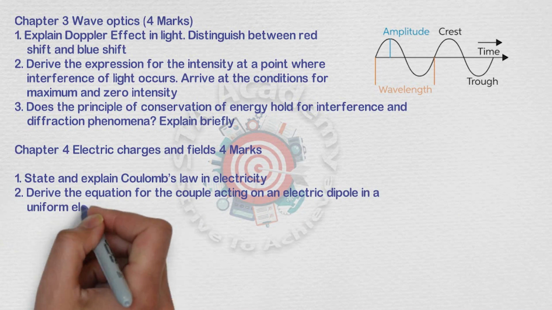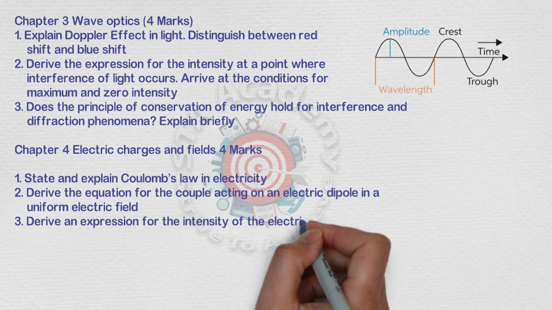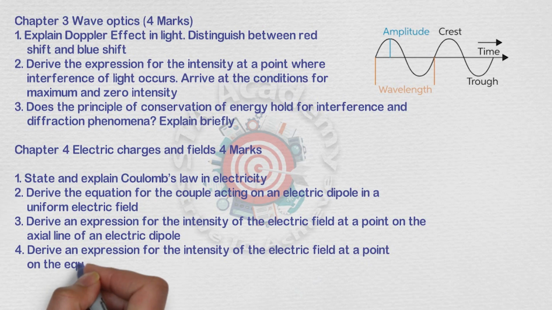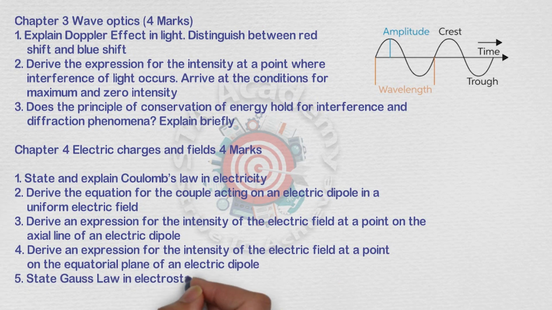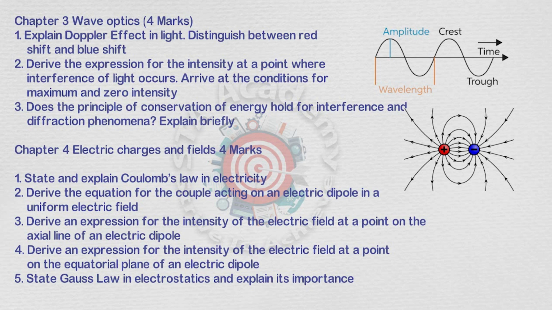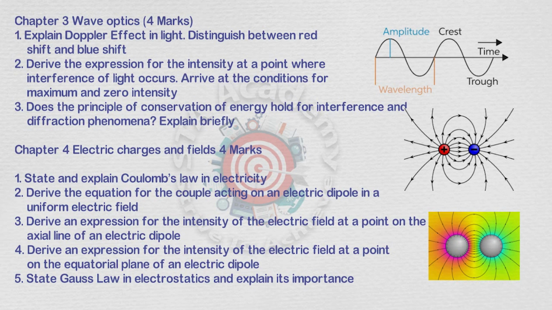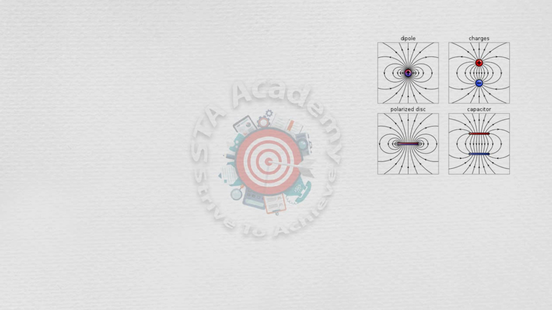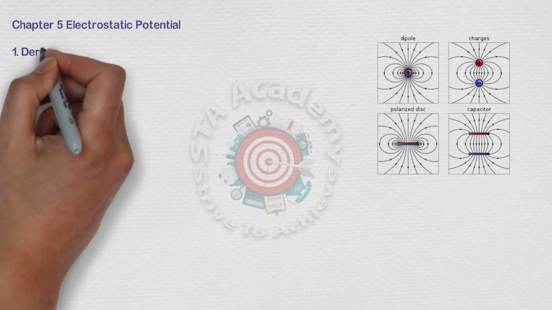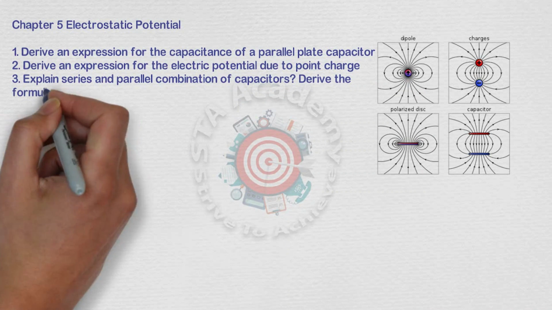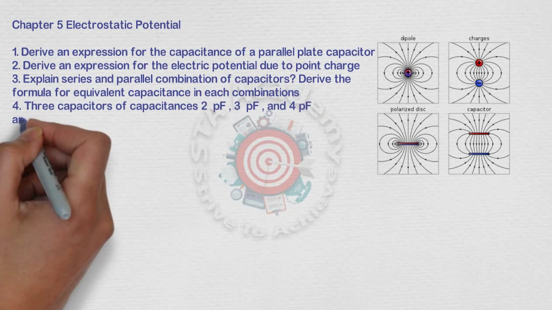Next is electric charges and fields. In electric charges and fields, Coulomb's law, uniform electric field, intensity of electric field, an expression for the equatorial plane of an electric dipole, and Gauss law in electrostatics are very important. Next is electrostatic potential and capacitance: capacitance of a parallel plate capacitor is a very important question. Electric potential due to a point charge, capacitor combination in parallel and series, and one numerical problem is also given.